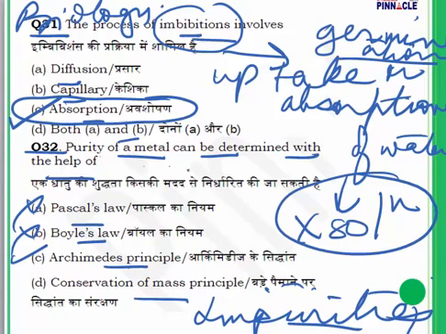And this is used to check mostly gold, because the displaced water by a metal is going to be equal to its volume. A denser metal will displace less water, and if there are more impurities, then more water is going to be displaced. So question 32, answer is Archimedes' principle.